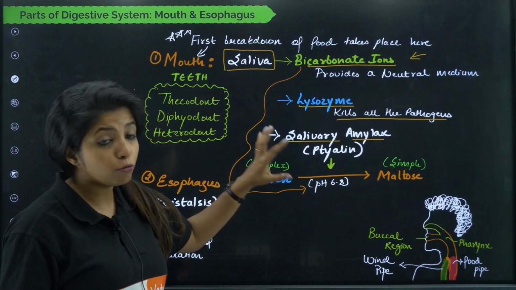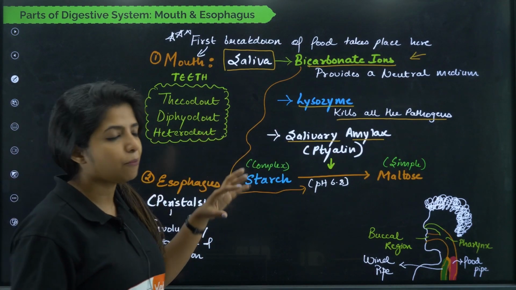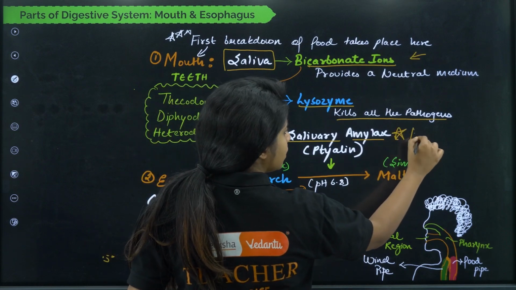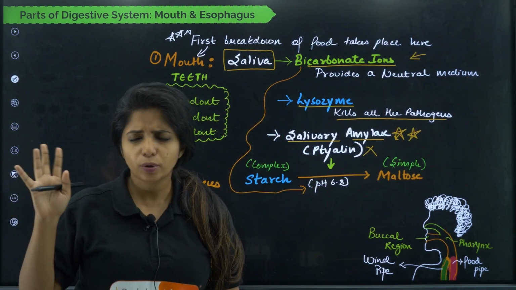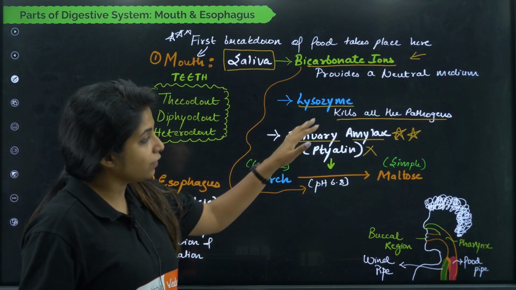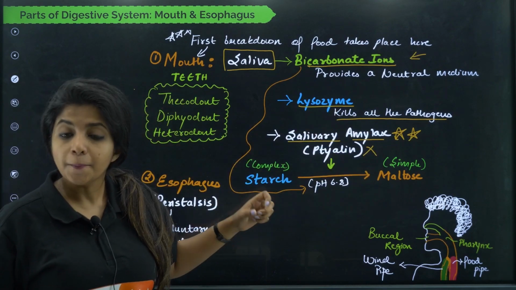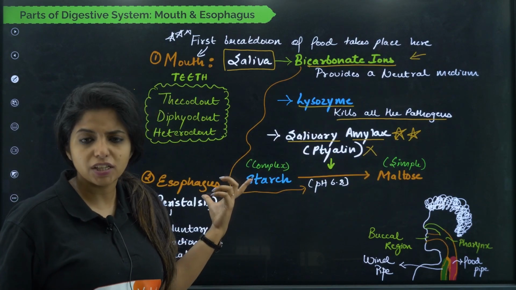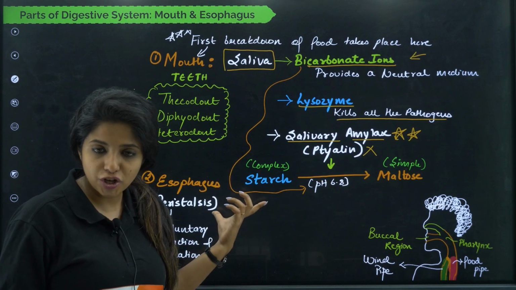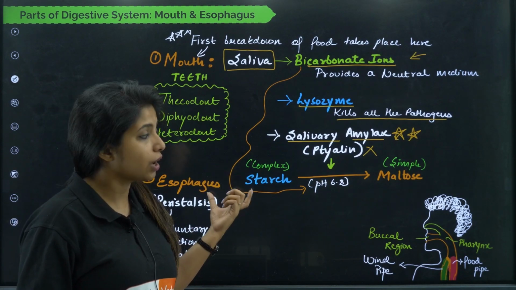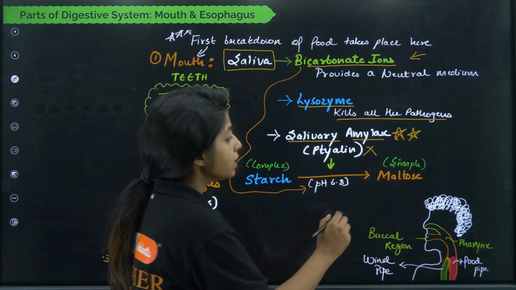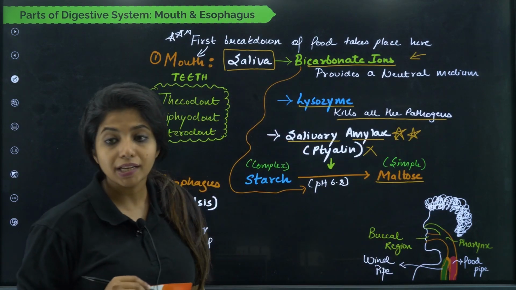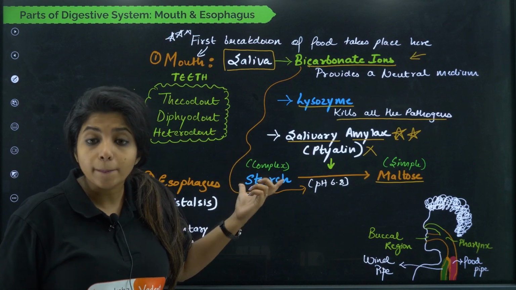Now we have the most important guy, that is salivary amylase, my dear children. You also call it ptyalin. You do not have to remember this. This is for your NTSE boards, sorry, NTSE Olympiad stuff and things like that. So salivary amylase, what it does is that the food that is starchy, the food that has starch in it, it will be breaking down the starch into a simpler form of it, which is known as maltose. So starch is a complex carbohydrate.